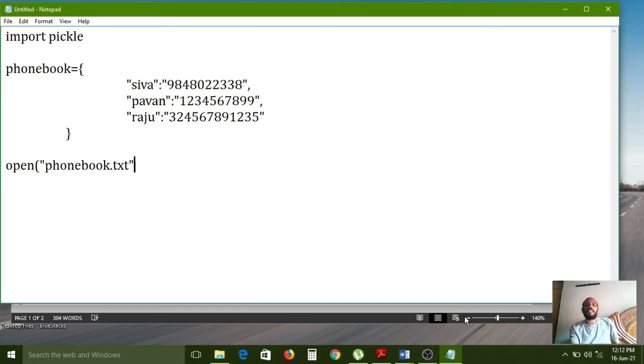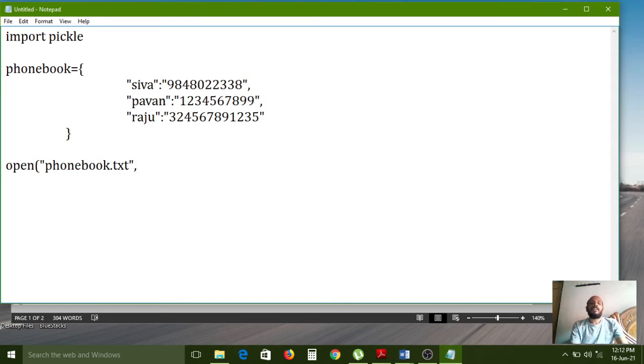The extension is your wish; if you declare any extension of 3 or 4 letters, then while opening you must use that extension only. But normally all are using the .txt format, so that's why I am using .txt. Phonebook is whatever dictionary name I have created, and I am giving that name here. If you give that name, the open function will first search whether the phonebook.txt file is available or not.